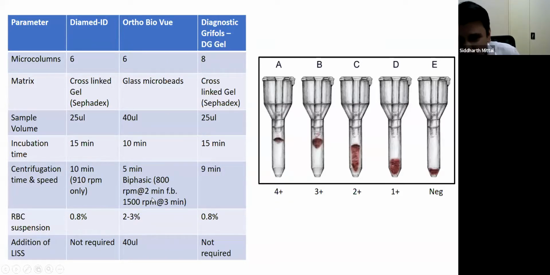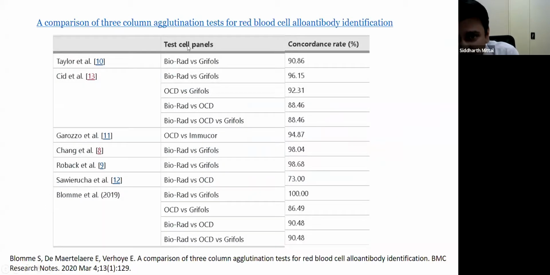So this is in brief column agglutination technology, and this is a slide in which I have put a table from one of the articles in which the concordance rate between the 3 column cards has been shown for antibody identification. If you look at the recent article from Blom et al., they found 100% concordance rate for antibody detection between Bio-Rad and Grifols. And for Ortho versus Grifols, it was around 86%. And for Bio-Rad versus Ortho, it was 90%. And overall, between all the 3, it was again 90%.